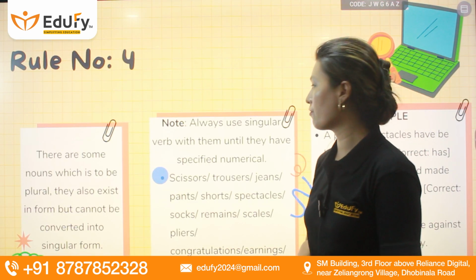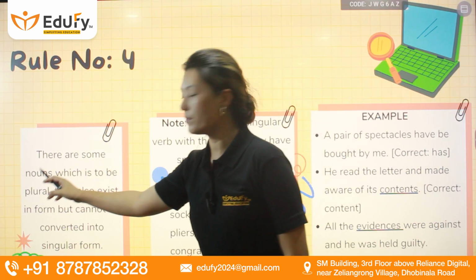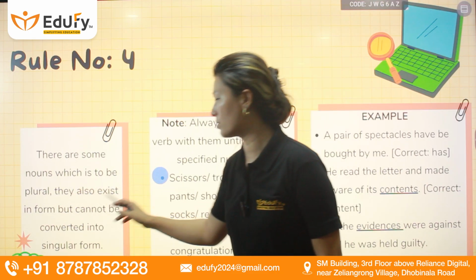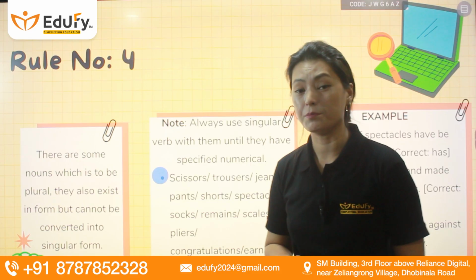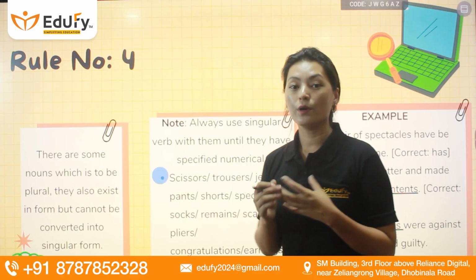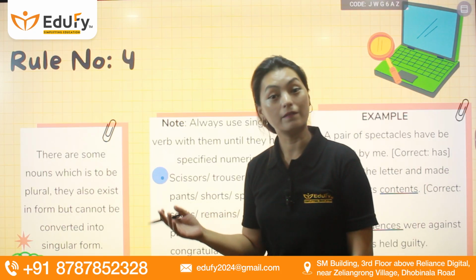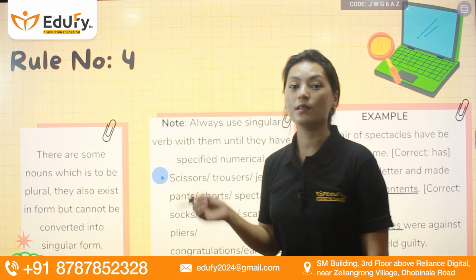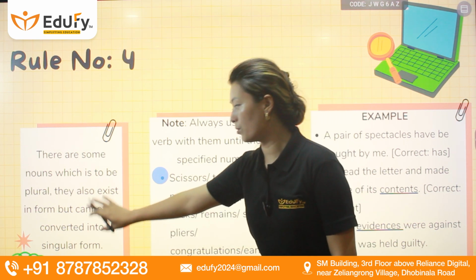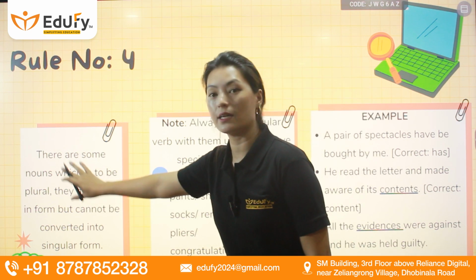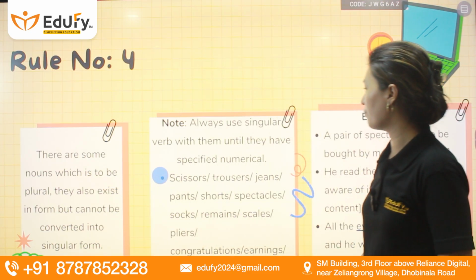Let's look at rule number 4. This is very important because there are some nouns which are plural in form but cannot be converted into the singular form. We always understand that if you add s to a noun, it will be plural, right? But there are some nouns that you cannot add s to and turn into the plural form, or nouns that have plural form but cannot be converted into the singular form.